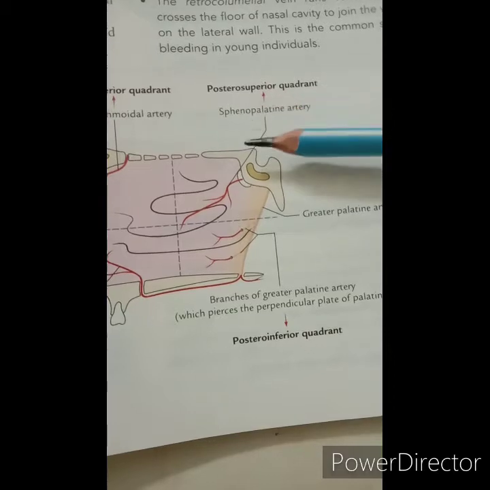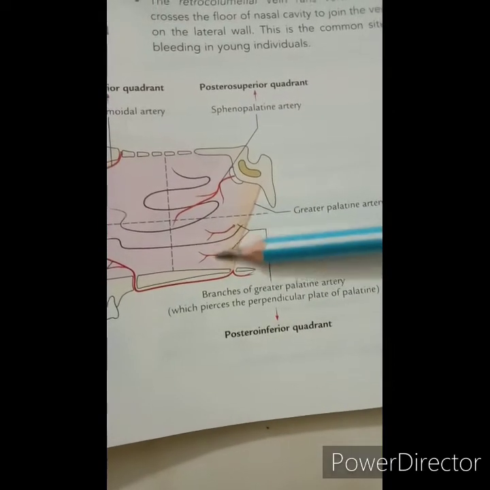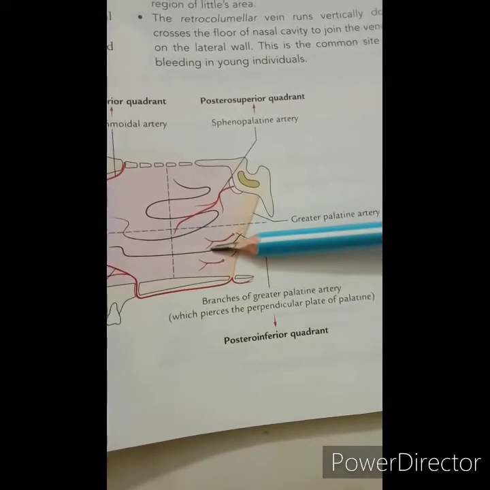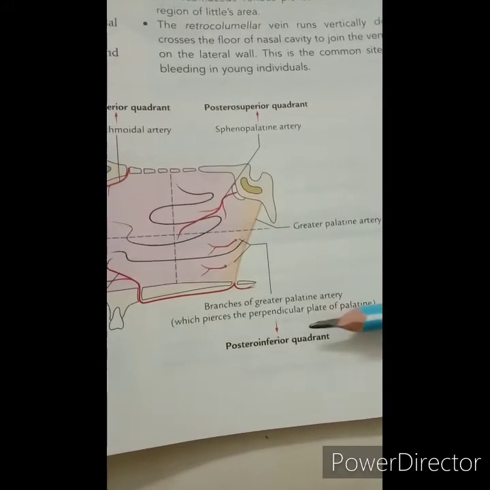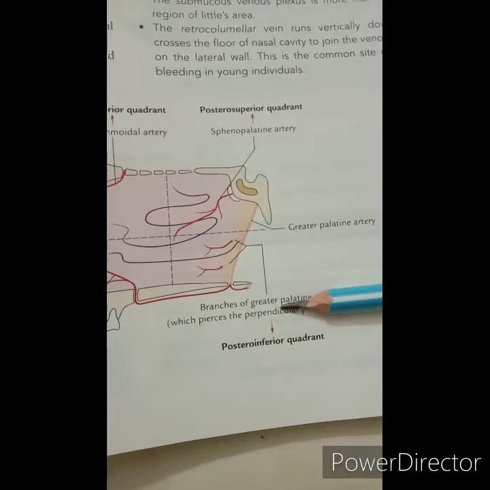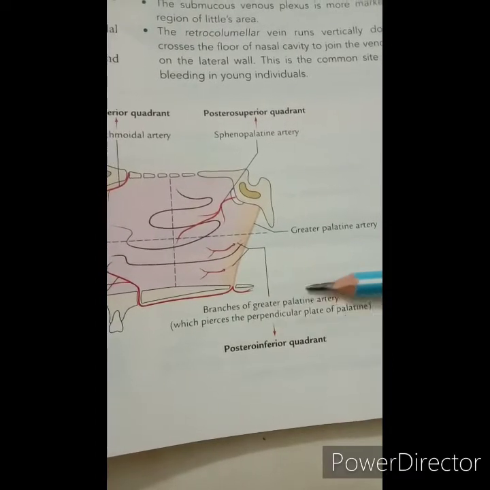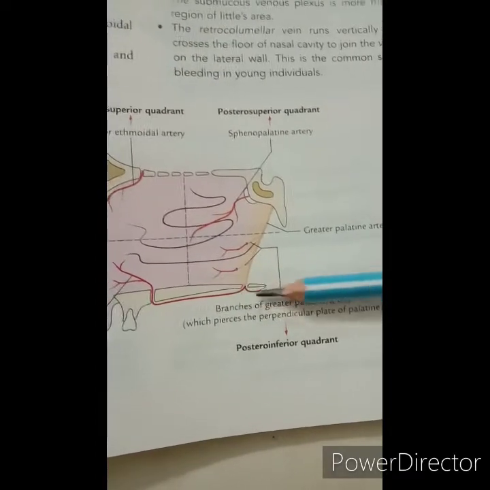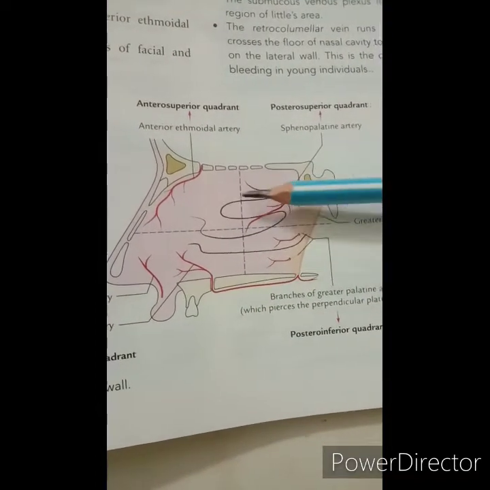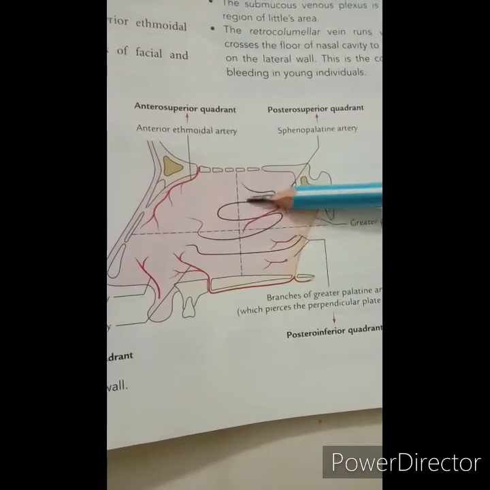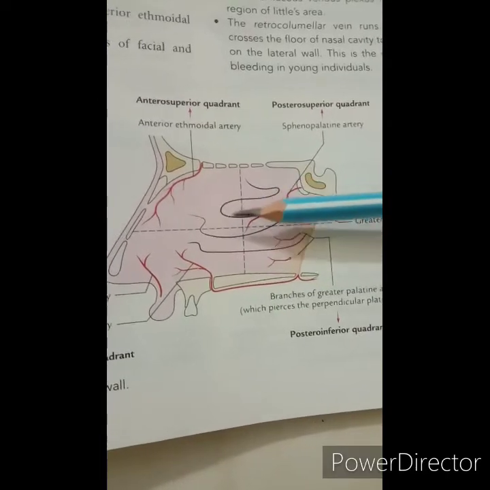Then the posterosuperior part is supplied by the sphenopalatine artery, which is a branch of the maxillary artery, and the posteroinferior quadrant is supplied by the branches of the greater palatine artery, which is pierced by the perpendicular plate of the palatine bone. So in this way, that is the arterial supply to the lateral wall of the nose.